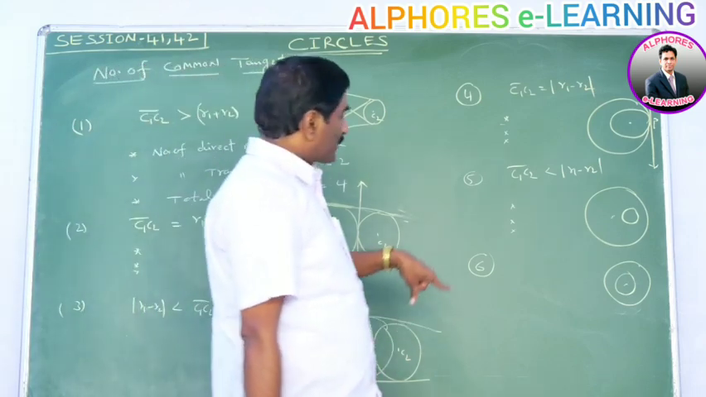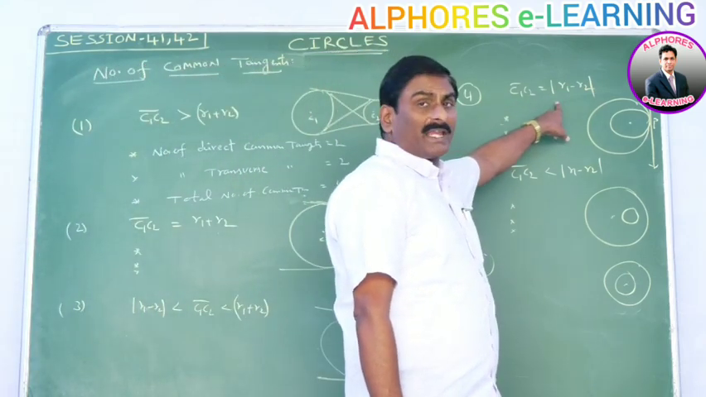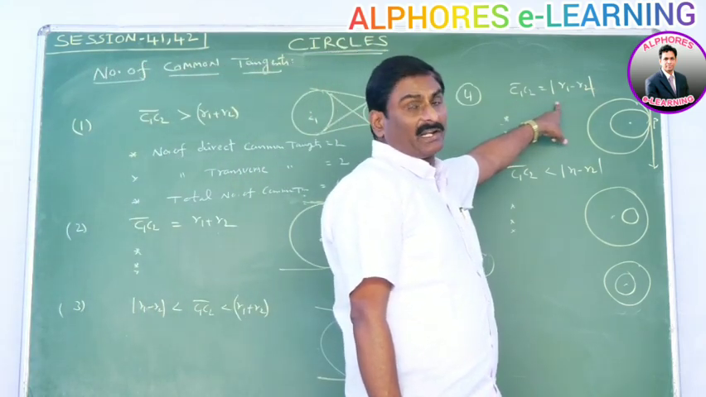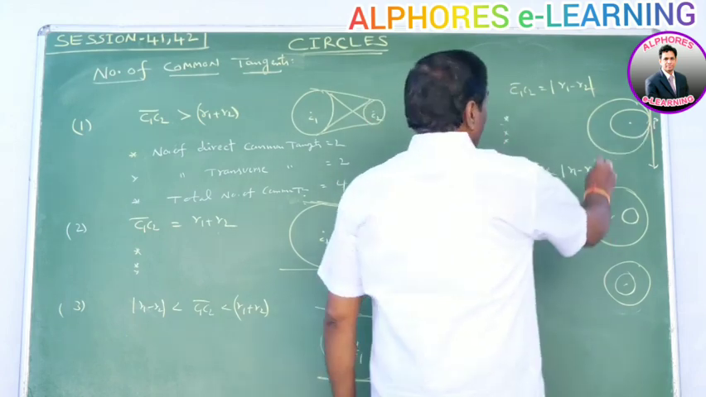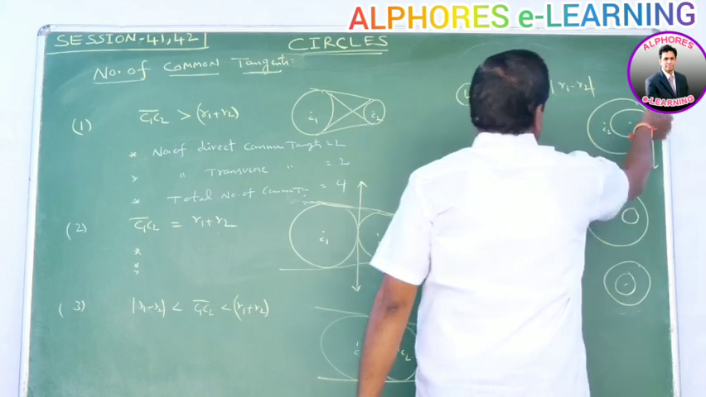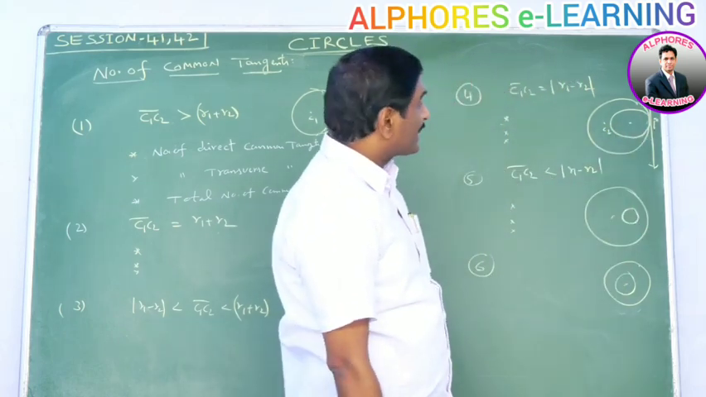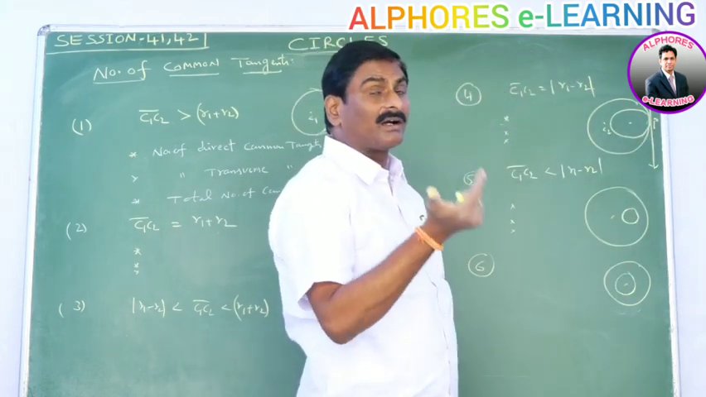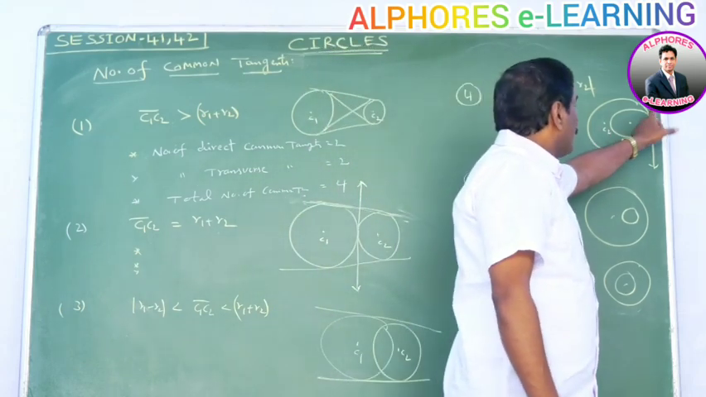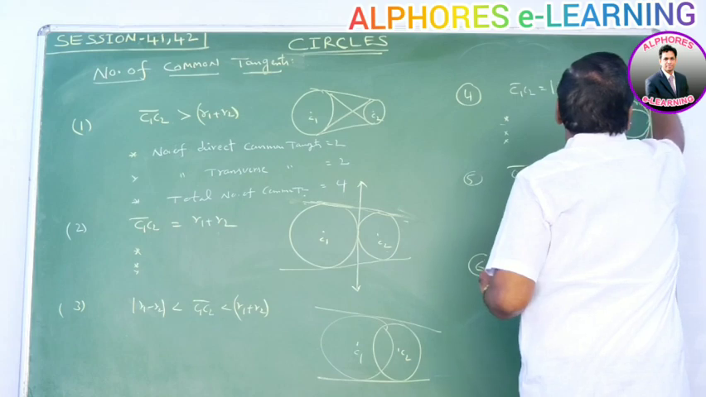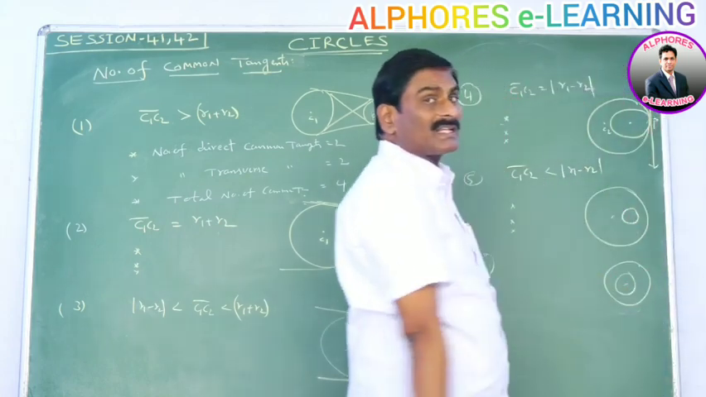Next, if C1C2 is equal to |R1 - R2|, it means the two circles touch each other internally. Say P is the point of contact. Here we can draw only one tangent. That tangent is a transverse common tangent or a direct common tangent? Please observe this point. In this case, this is the line L = 0. The two circles lie on the same side of the line.